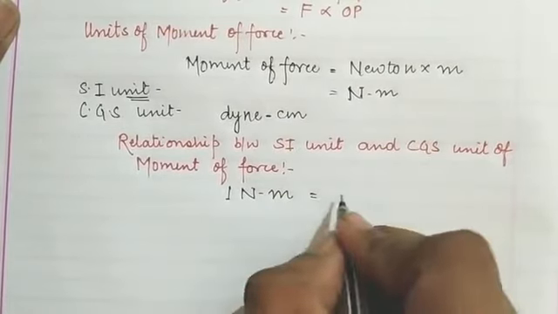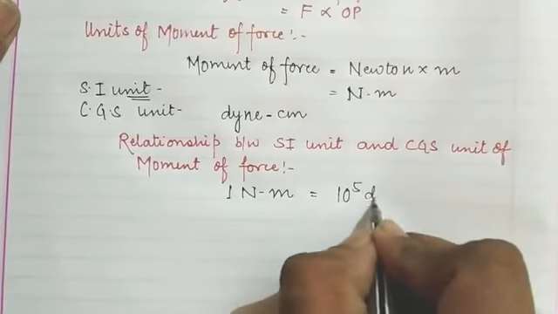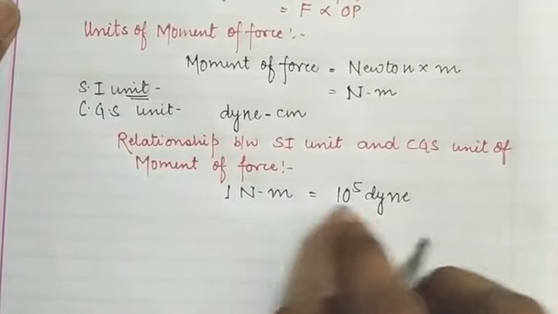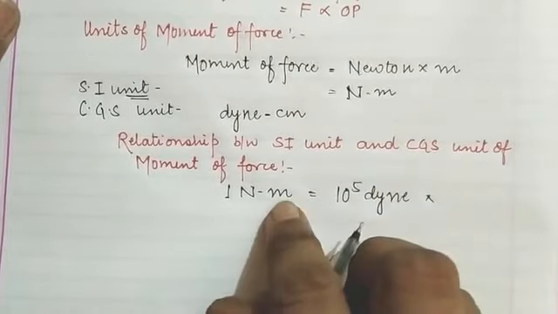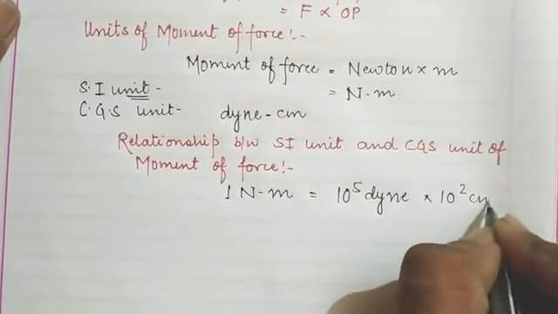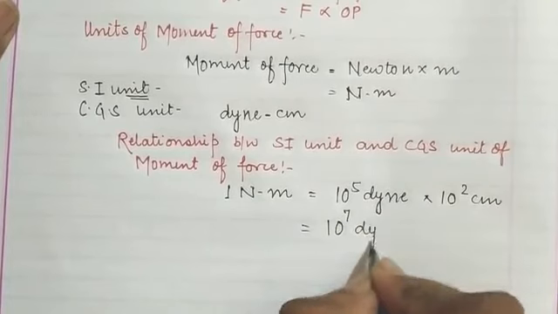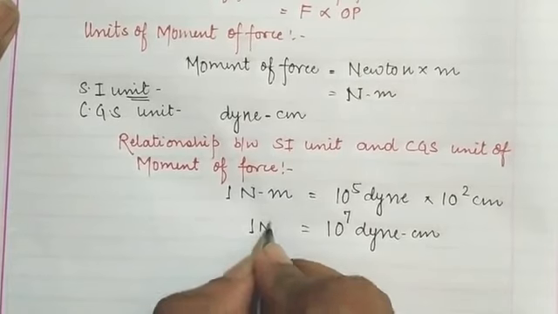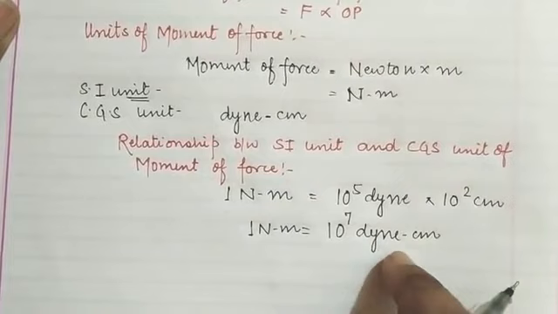1 Newton in the CGS system is 10 to the power 5 dyne. 1 Newton is a force, and the unit of force in the CGS system is dyne. So it will be equal to 10 to the power 5 dyne into 1 meter, which is 100 centimeter, that is 10 to the power 2 centimeter. In general we can write that 10 to the power 7 dyne centimeter is the relationship for 1 Newton meter from the SI system to the CGS system.